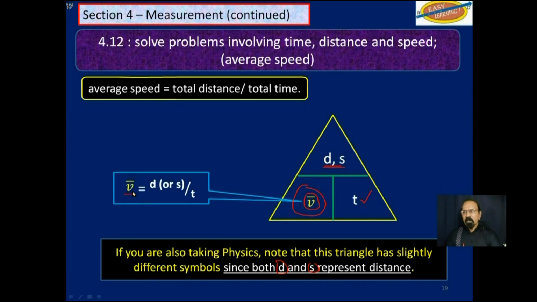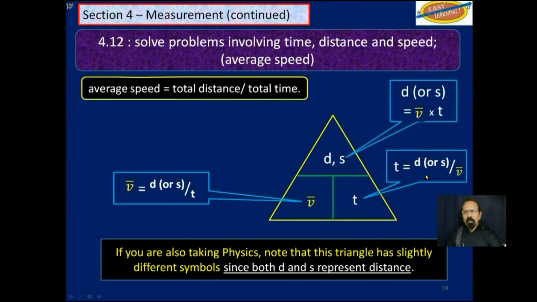So average speed is now equal to that over this, D or S over T. And then, of course, time is equal to D or S over V, like that. And finally, D or S up there is equal to bar V times T. Well, that is for physics.